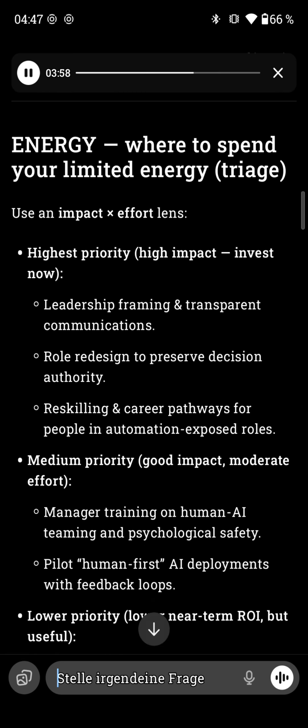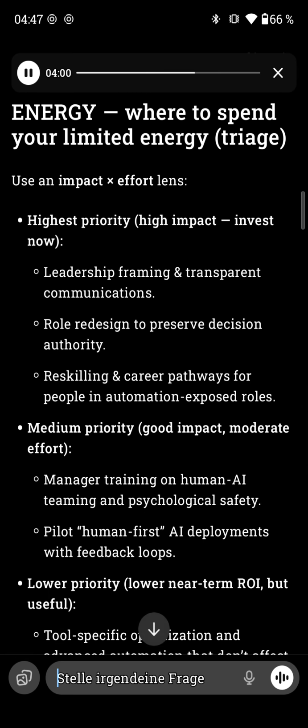Where to spend your limited energy. Triage: use an impact-effort lens. Highest priority, high impact, invest now: leadership framing and transparent communications; role redesign to preserve decision authority; reskilling and career pathways for people in automation-exposed roles.